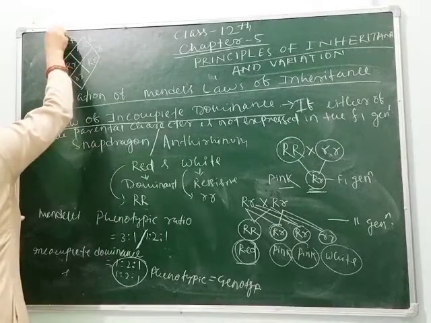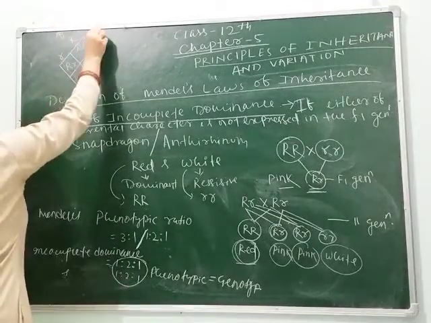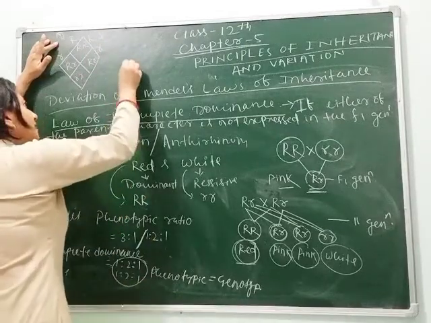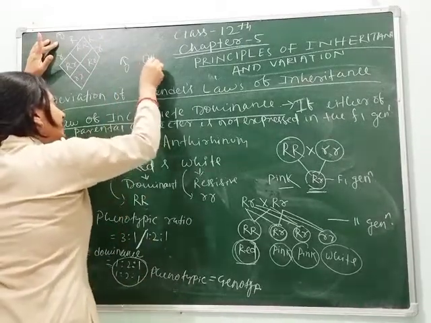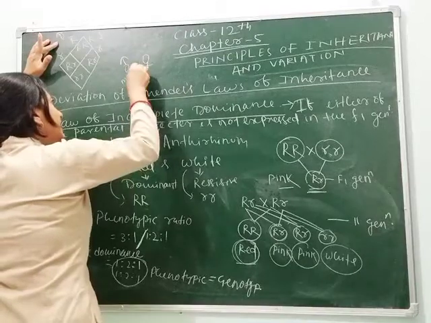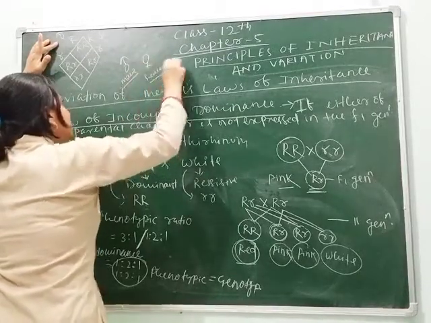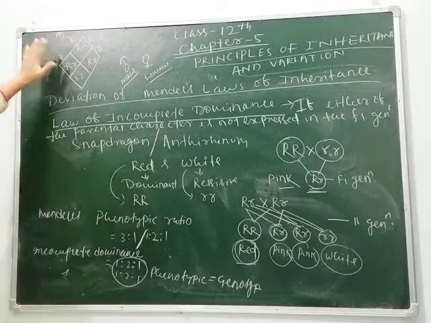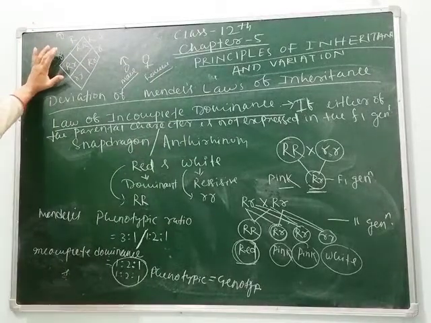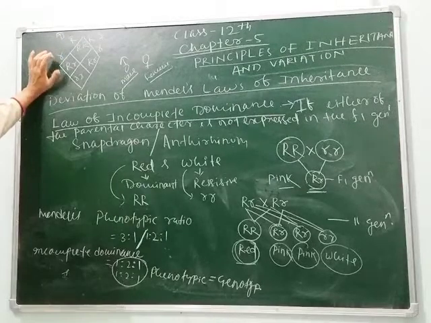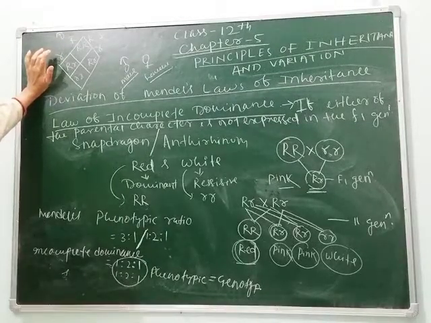Students, remember always you should take the male and female signs like this. This is taken as male and this is taken as female. These are the signs which you use while doing the cross in the Punnett square. So this is all about your incomplete dominance.